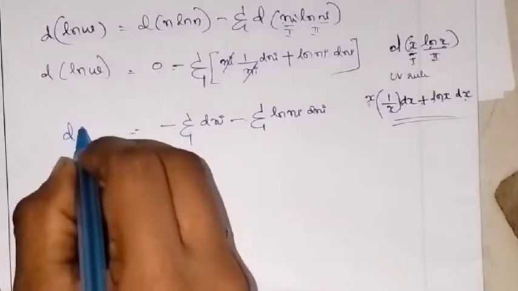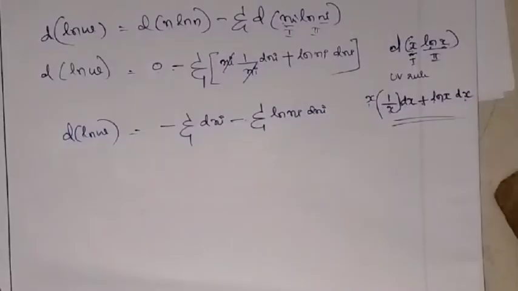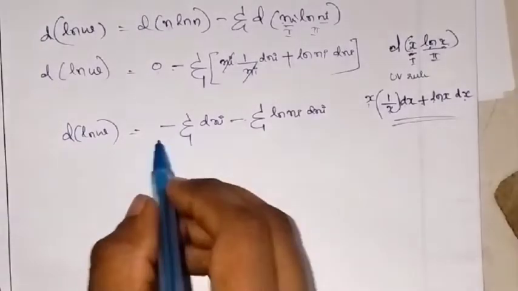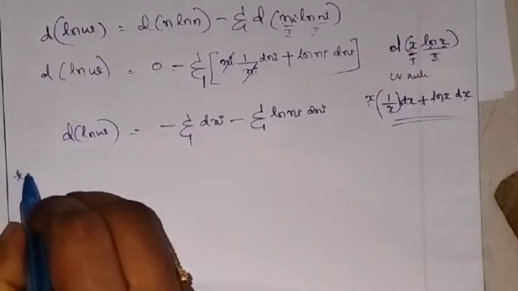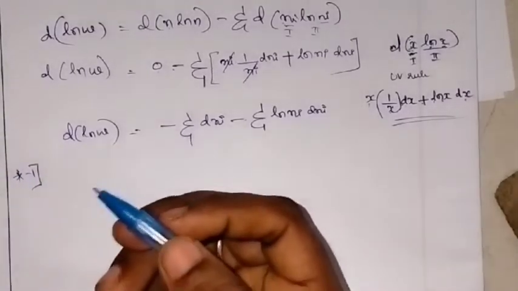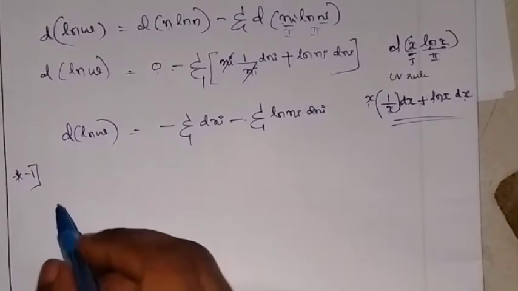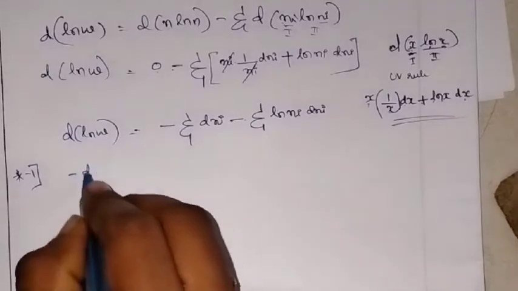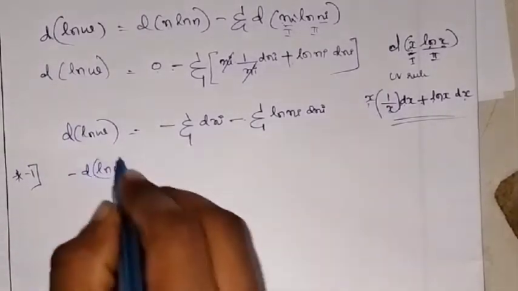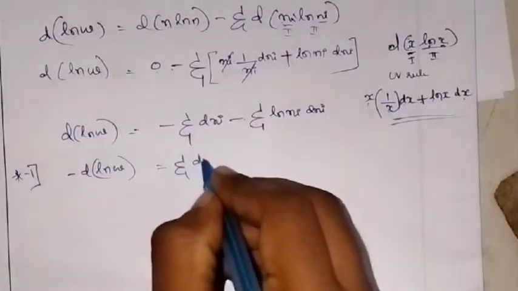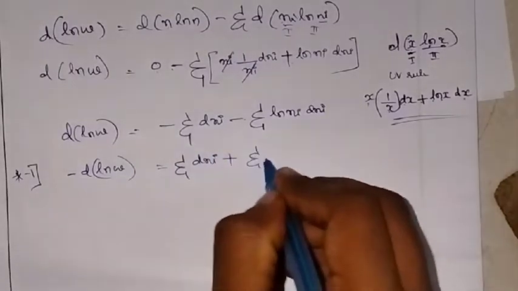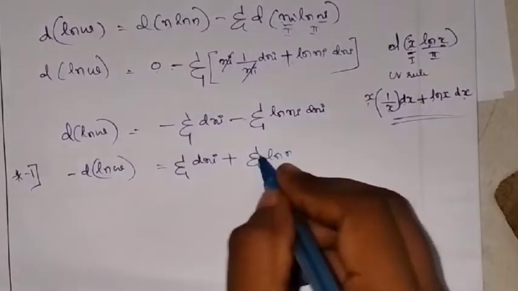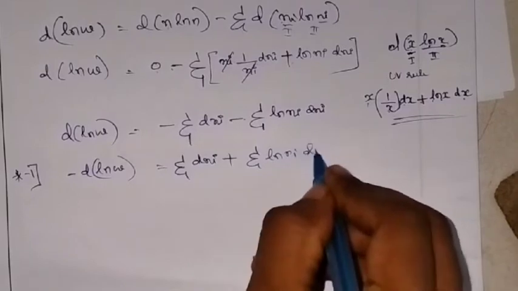Here you have d ln W. Now I multiply by minus 1, so minus d ln W is equal to summation dni plus summation ln ni dni.